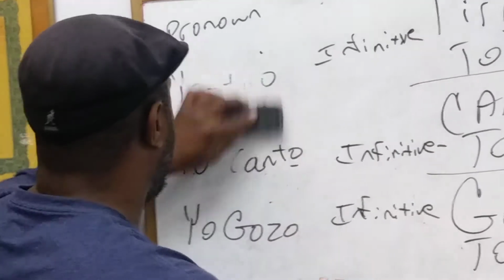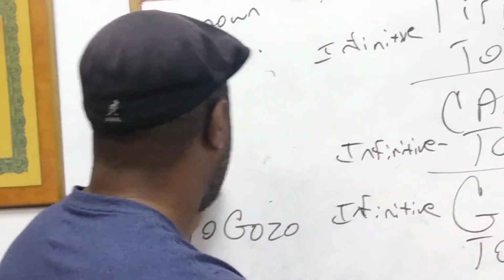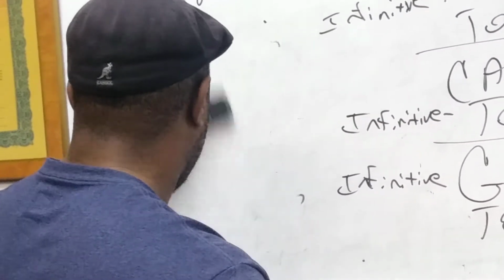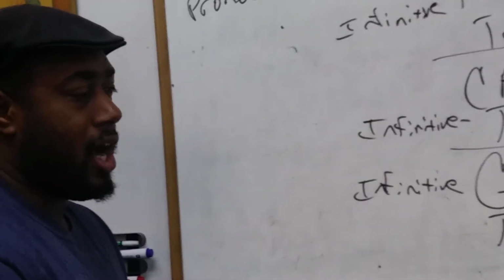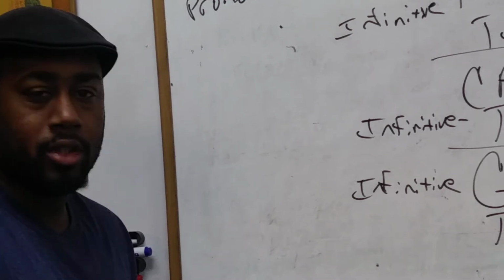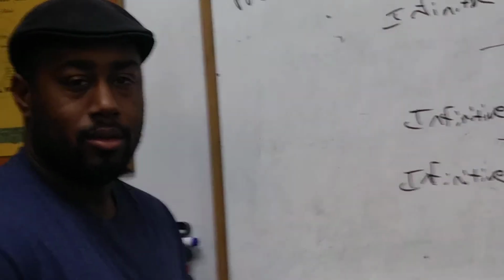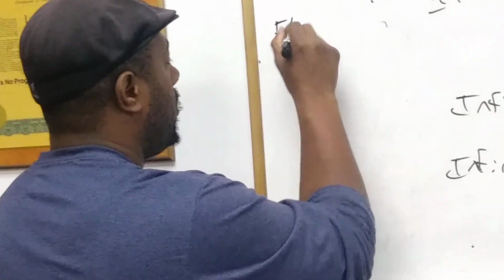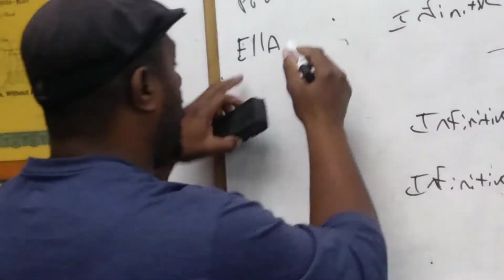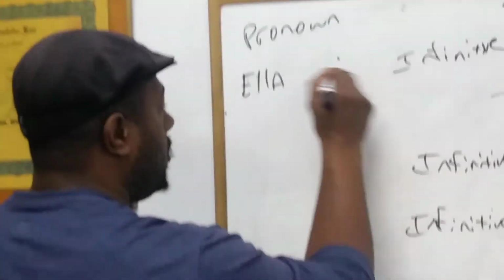So let's say I want to say, cameraman, give me a pronoun, either I, she, anyone you can think of. She, okay. She is ella, and the ending for ella is a, so ella tira.